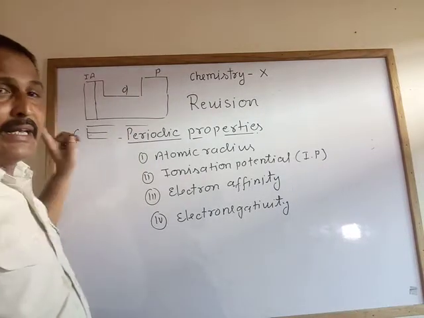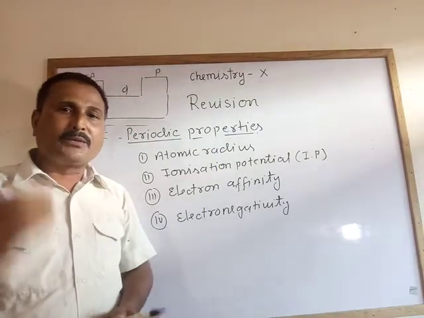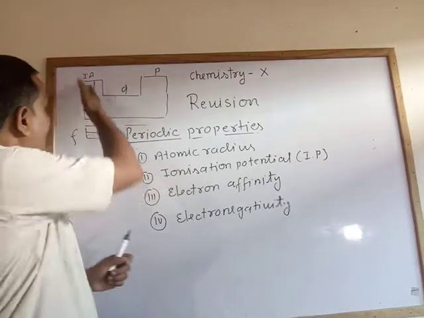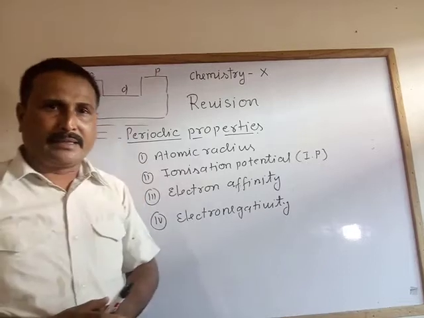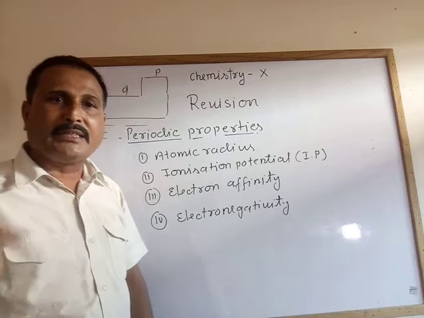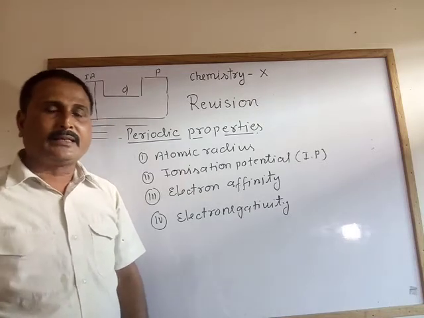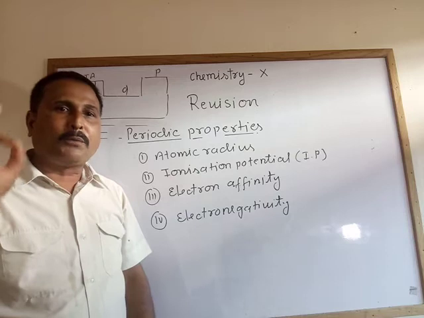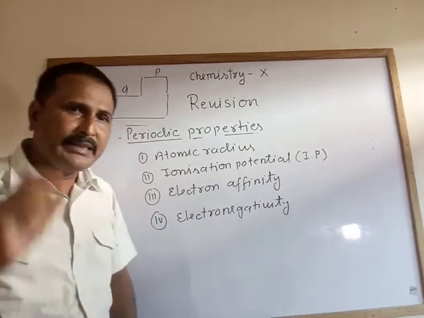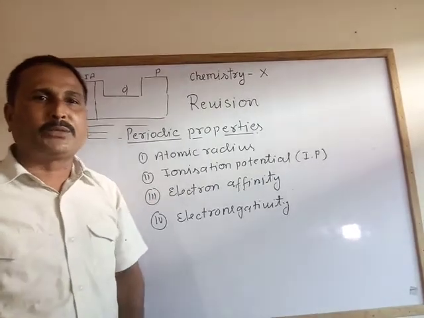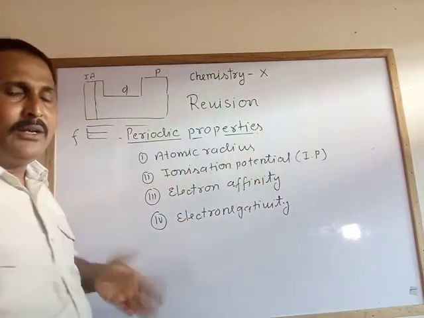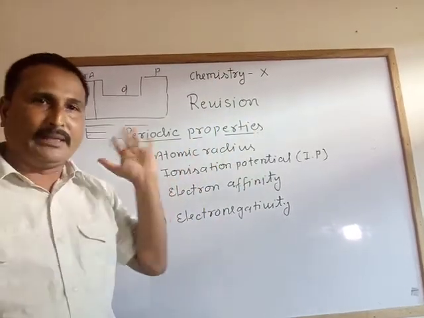Why are they called alkali metals? Because they react with water and form strong alkali, they react highly with water. So they are called alkali metals. The elements are lithium, sodium, potassium, rubidium, cesium, francium. And you remember that cesium is the most electropositive element in the whole periodic table. So I am not going to teach the chapter, only focus on the main points.